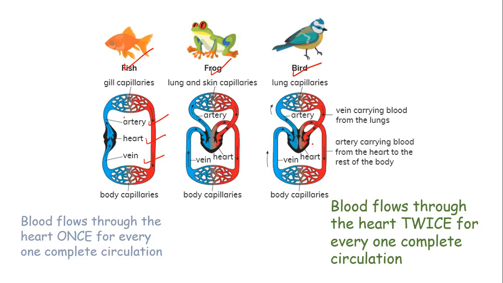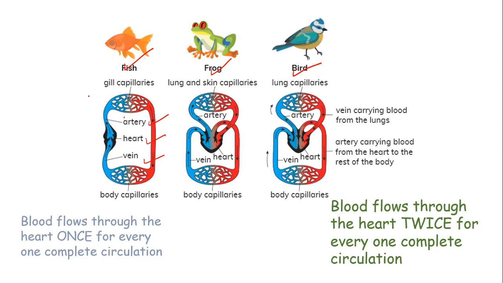When you talk about the circulatory system of the fish, the frog, the bird, and of course that of the human, they are similar in the sense that they are made up of the same components: the arteries, the heart, the vein, capillaries, and of course the blood as a transport fluid. However, there are some slight differences.